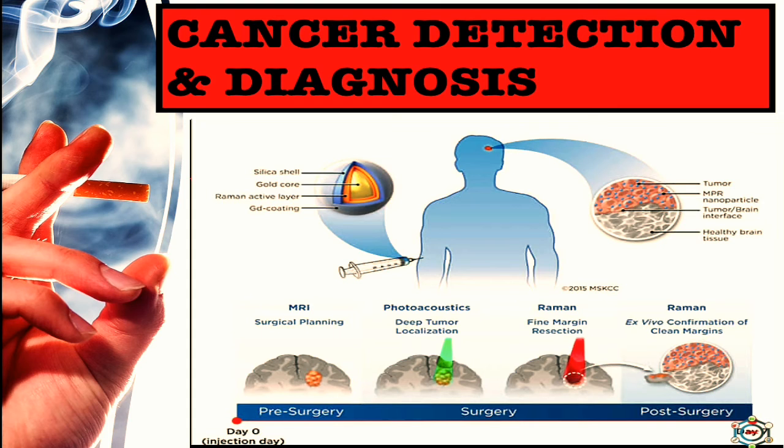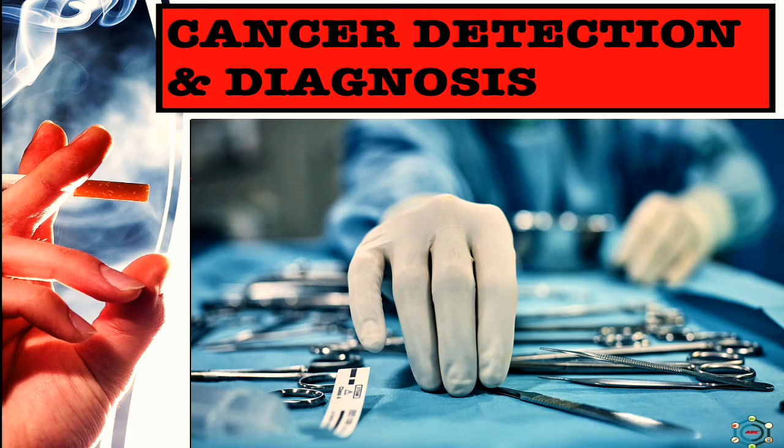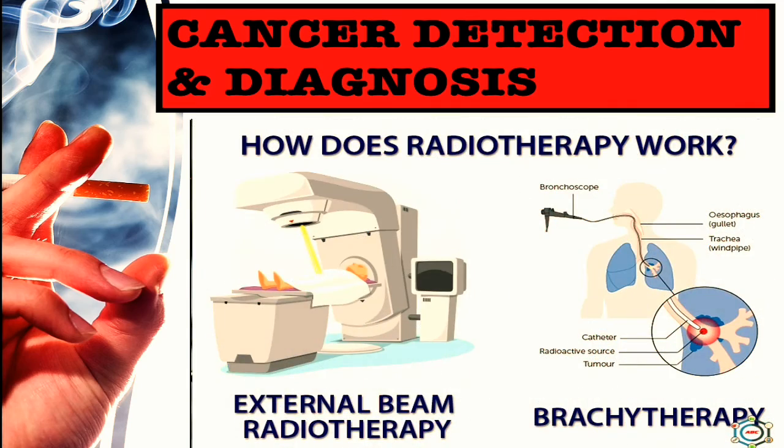Cancer is at present treated in three main ways, in which the first one is surgery, that is removal of the entire cancerous tissue. Next is radiation, that is exposure to X-rays, which destroy rapidly growing cells without harming the surrounding tissues.